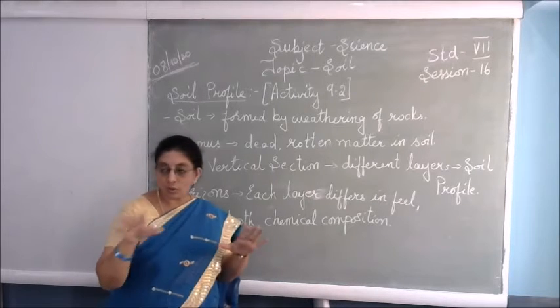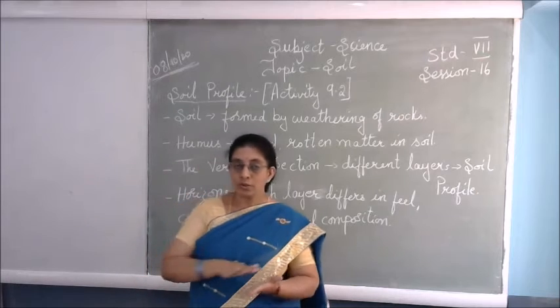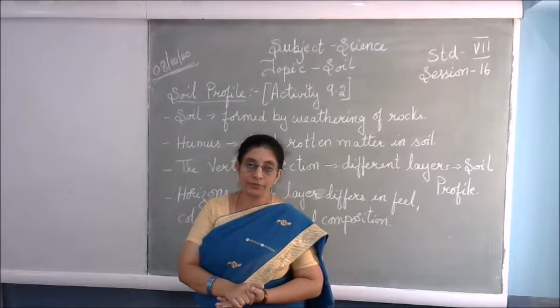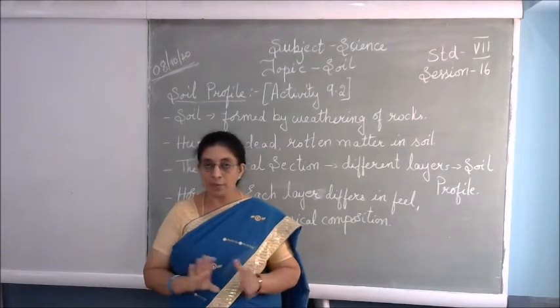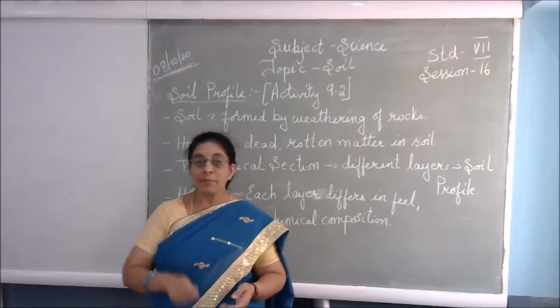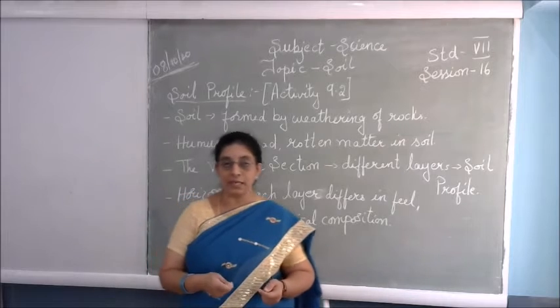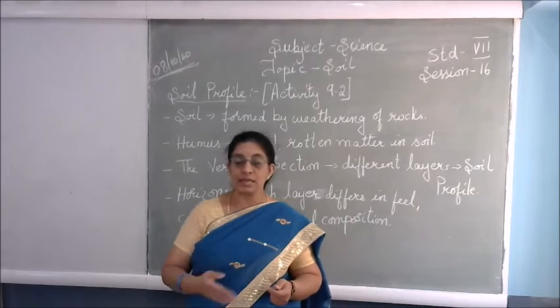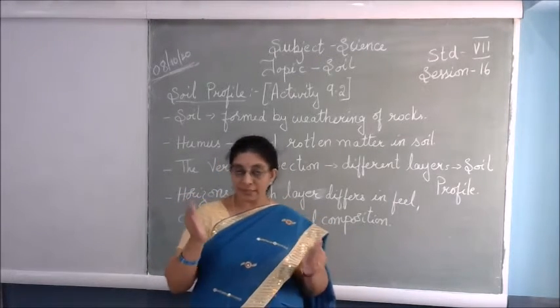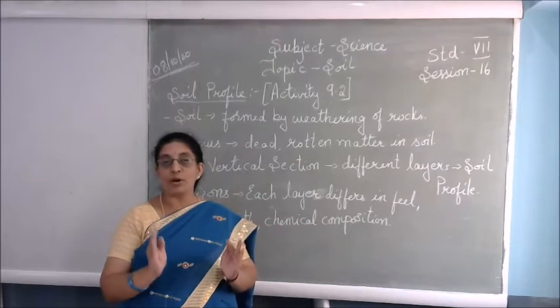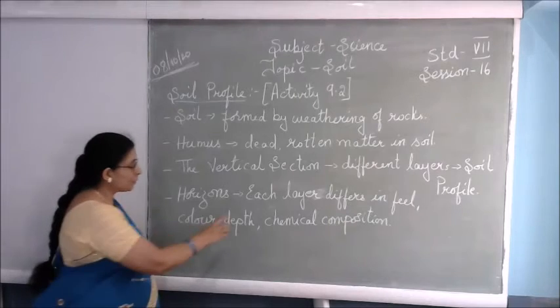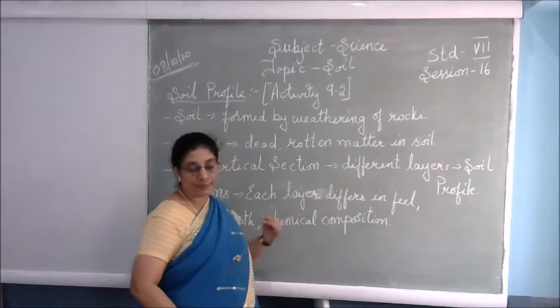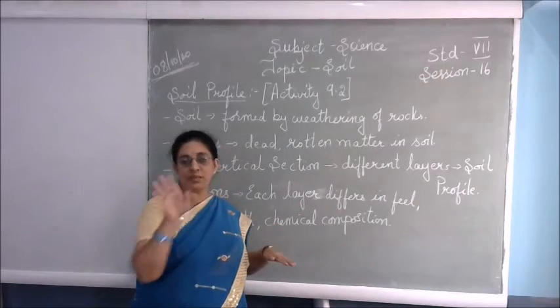So when you look at the soil from the top, you can see only the top layer of the soil. That is why we call it the upper layer or the top layer of soil. But as you see people digging, you can see the different layers inside. That is given in the form of a diagram in your textbook, so you can refer to that. Over there, each layer is different.